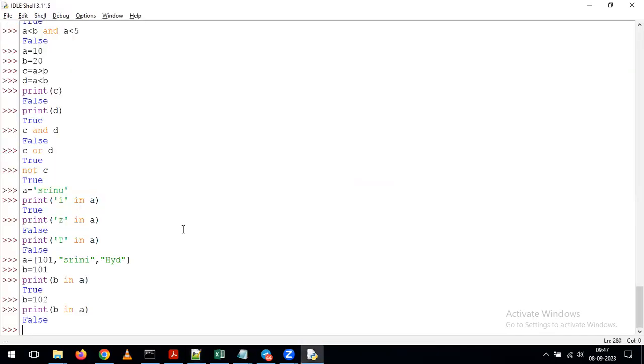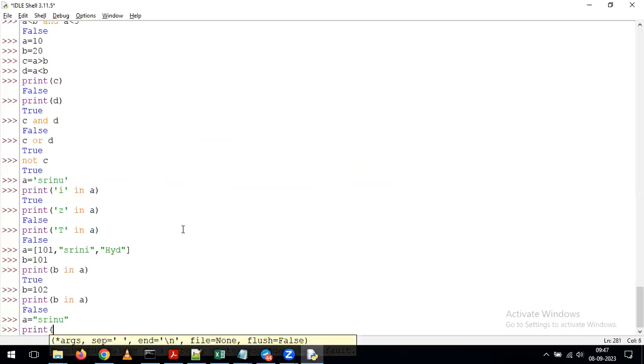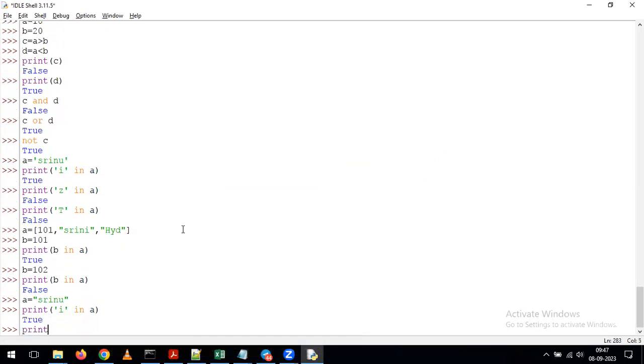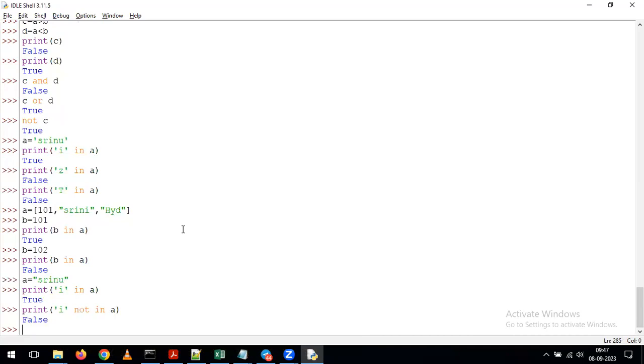Just we'll see one example quickly. Giving print of I in A. We are getting True. The same, I'm giving print of I not in A. What's happening? We're getting output as False. Okay. So this is the way. So not in is completely opposite to your in operator.